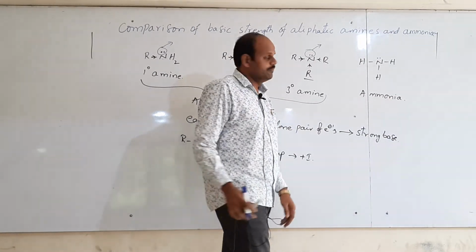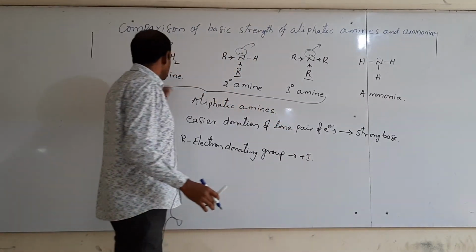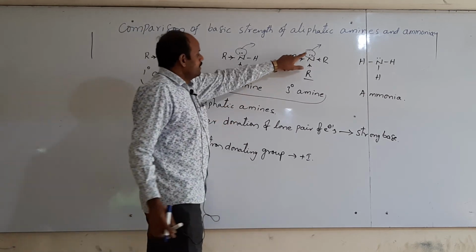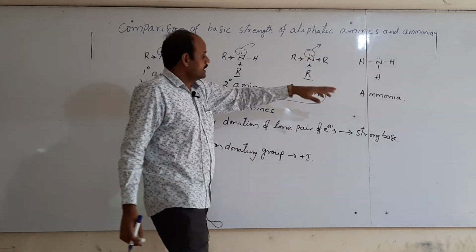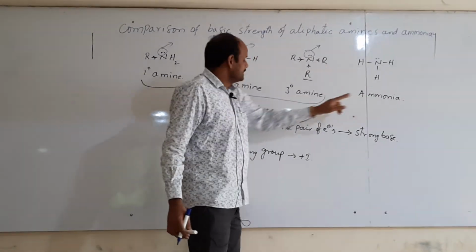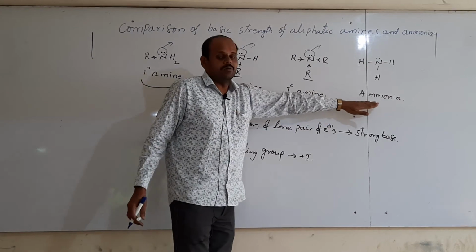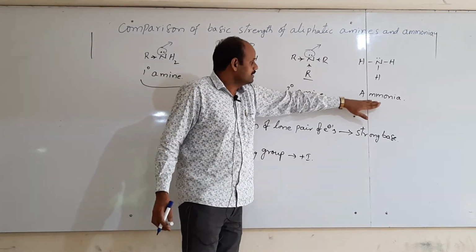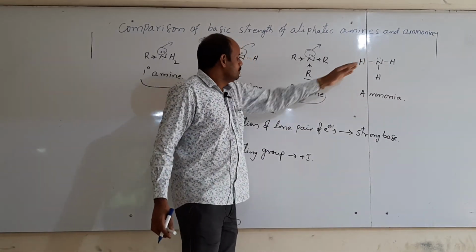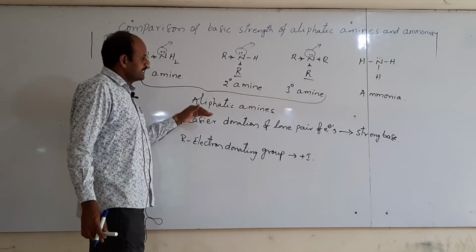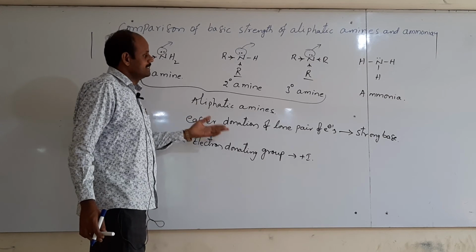Thus, due to the presence of electron donating groups in aliphatic amines, the pair of electrons can be donated more easily than in ammonia. Thus, aliphatic amines have a more basic nature than ammonia. In ammonia, there are no electron donating groups, but in aliphatic amines, electron donating groups are present. Thus, they can donate a pair of electrons easily.